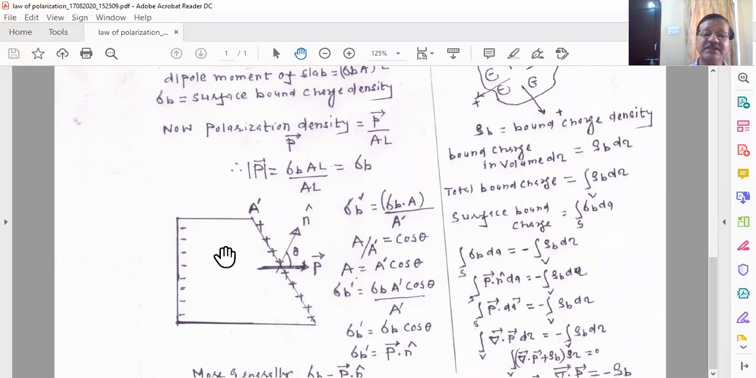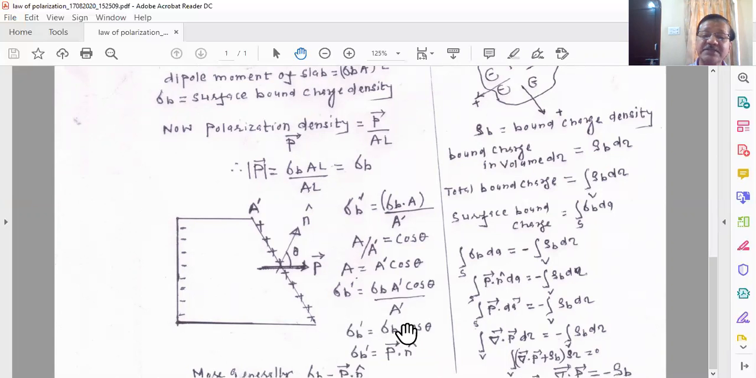Correct? If theta is 0, meaning vector P is along the direction of unit vector n, then A is always equal to A dash. So if you use this relation A equals A dash cos theta, you can see sigma b dash: the numerator is sigma b, and A equals A dash cos theta, so I write A dash cos theta divided by A dash. So what we have derived is sigma b dash equals sigma b into cos theta.